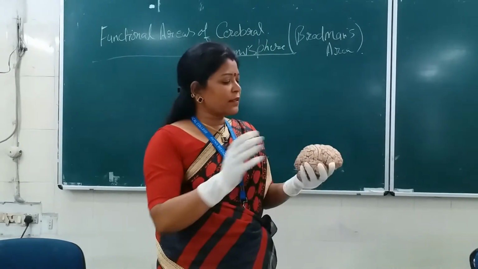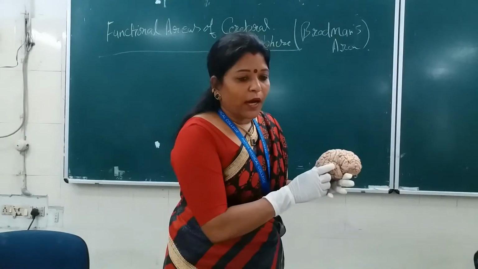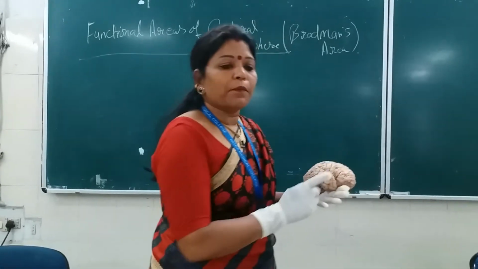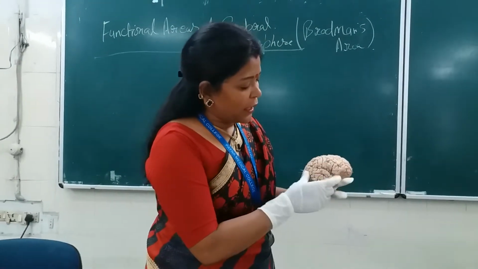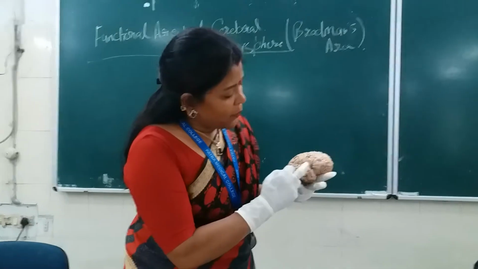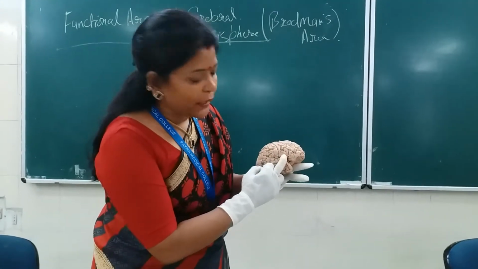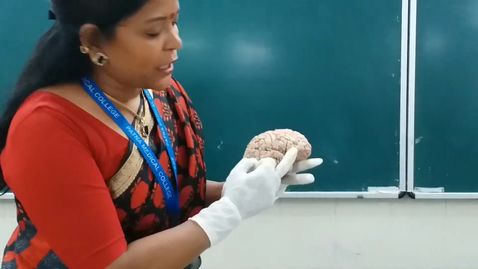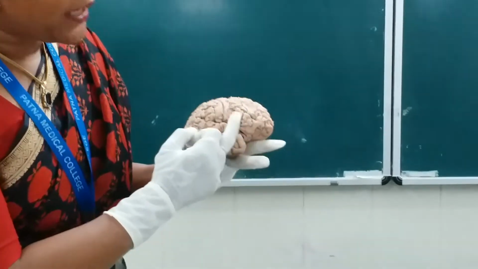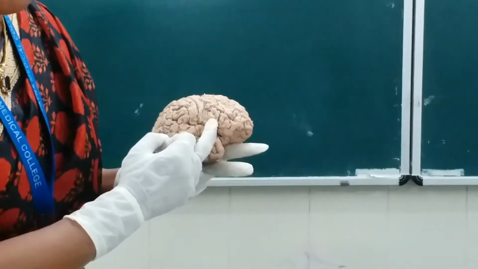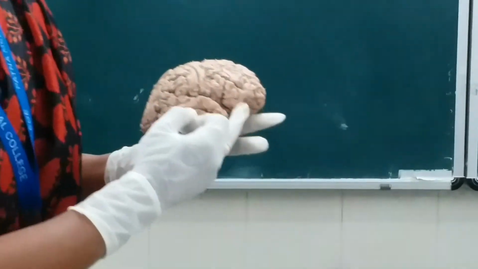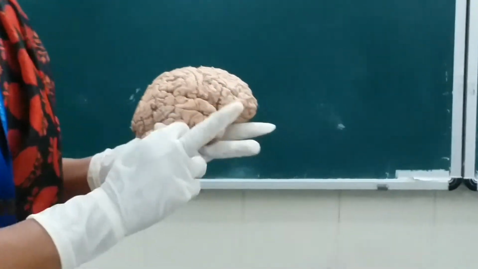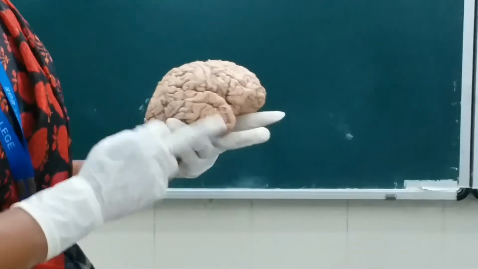So, where is the Broca's area? Broca's area is the motor area for speech. Where is it present? Areas number 44 and 45, that is the pars triangularis as well as the pars opercularis, on the inferior frontal gyrus. Okay, that we have discussed in the previous class.